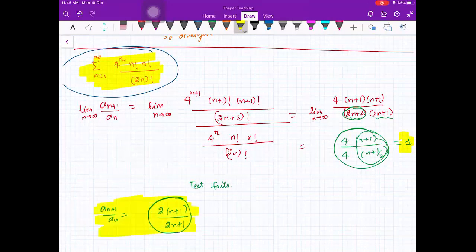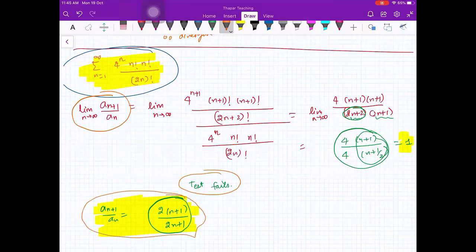Yes, ma'am. Ma'am, could you repeat what we are just trying to do? हमारा ऊपर वाला टेस्ट फेल हो गया, तो हम कुछ और करने की कोशिश कर रहे हैं कि किसी और तरीके से आपको पता चल सकता है कि is this convergent or divergent. So what I am saying is, because our ratio test fails, we are trying to find out by some other means whether it is convergent or divergent.